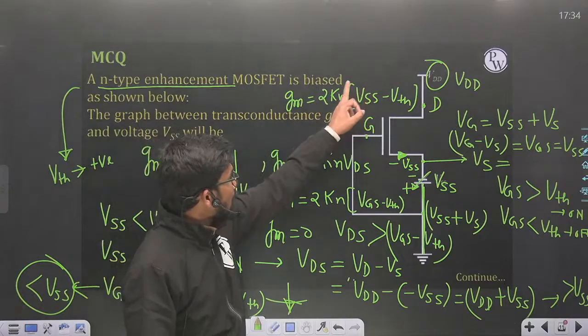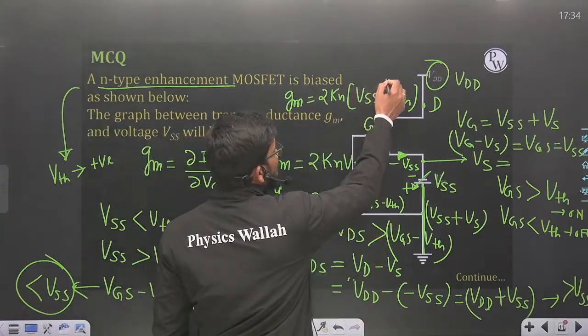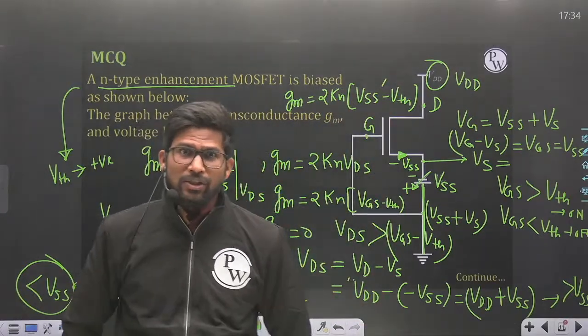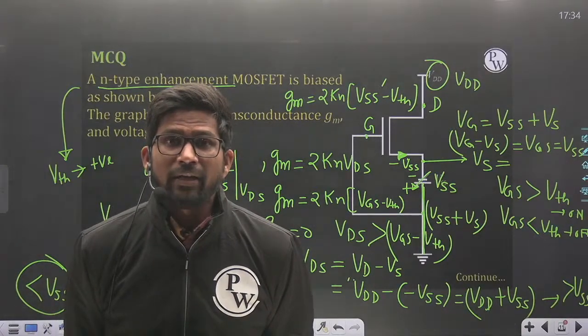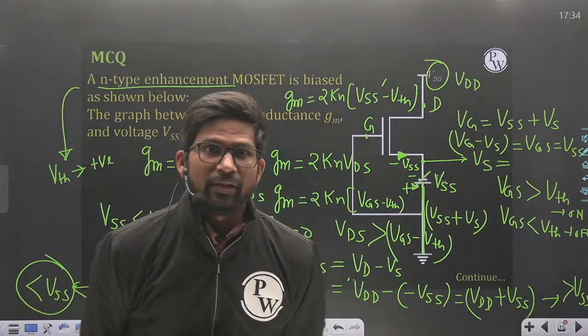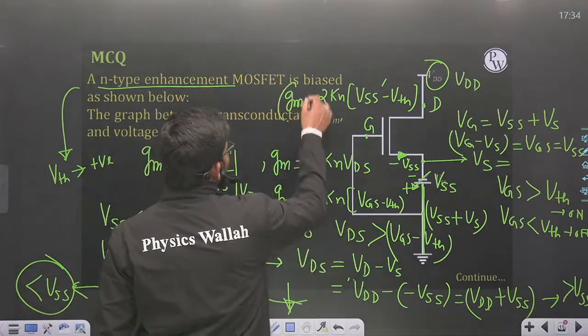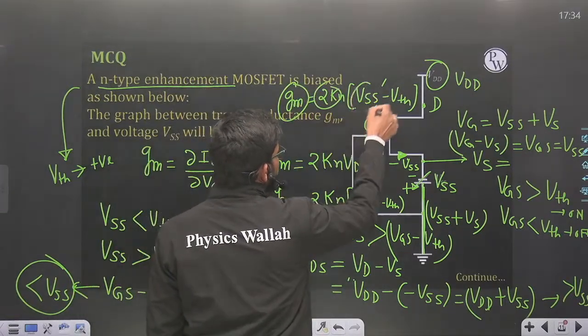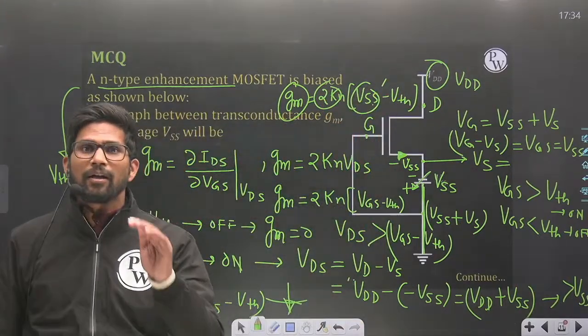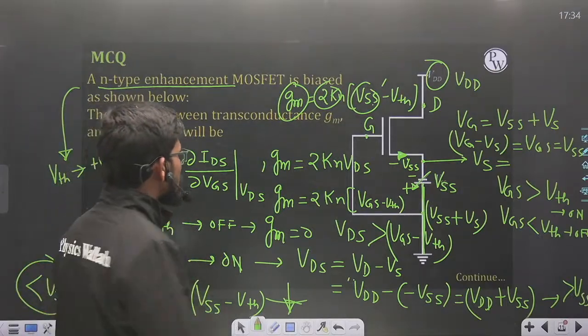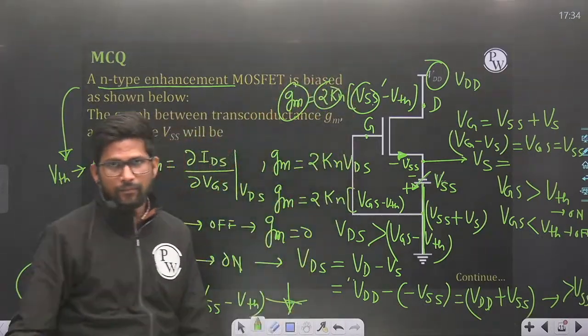GM is depending on VSS to the power 1, and whenever something is depending on power 1, that variation is nothing but linear variation. This is y, this is m, and this is x. Y is equal to mx plus c.